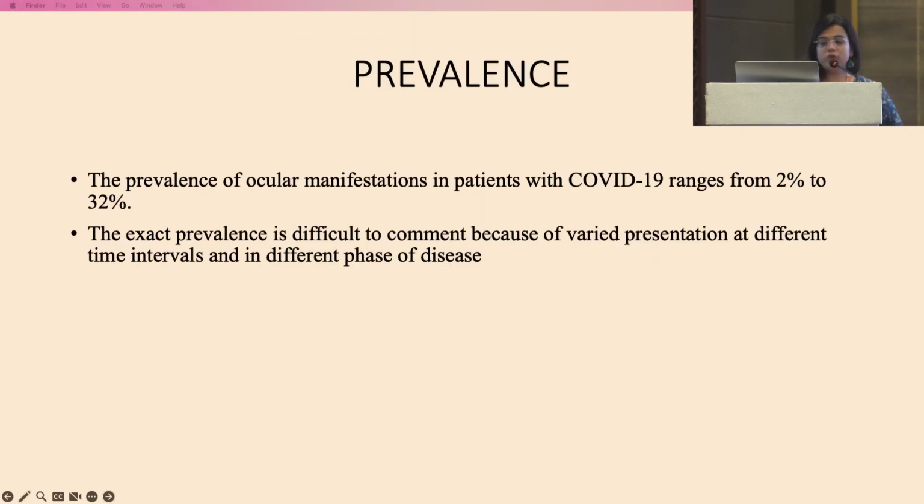The prevalence of ocular manifestations in patients of COVID-19 ranges from 2% to 32%. The variation in the prevalence is because the exact prevalence cannot be commented upon, because of the varied presentation at different time intervals and in different phases of the disease.